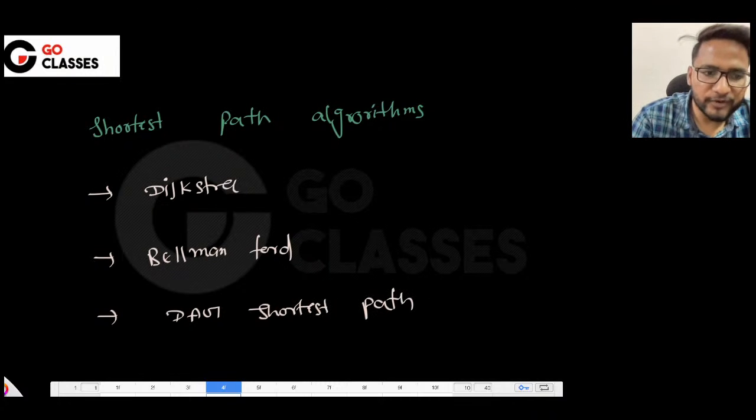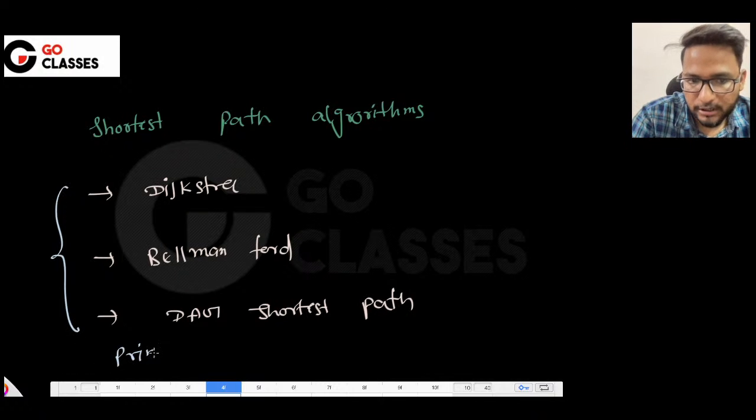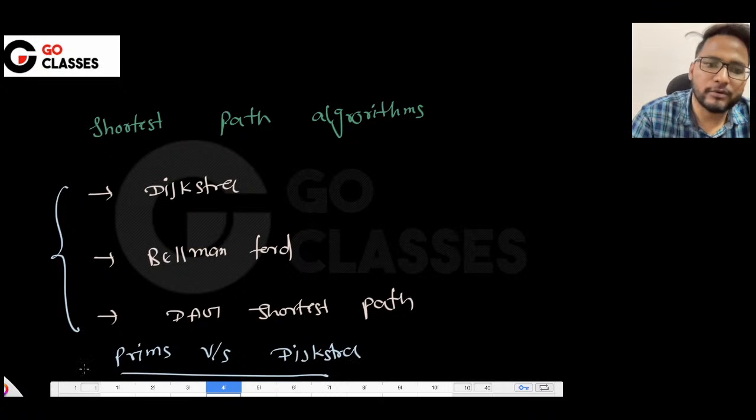Once we finish all of this, I will discuss the difference between Prim's versus Dijkstra.